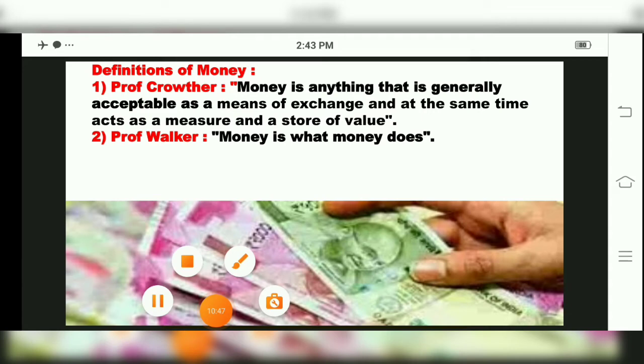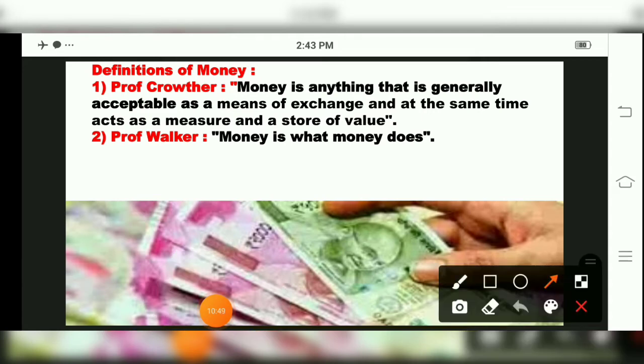So Professor Crowther has given a definition of money, that money is anything that is acceptable as a means of exchange, and at the same time it will act as a measure and store of value. See here what Professor Crowther is telling, that money is accepted anywhere.